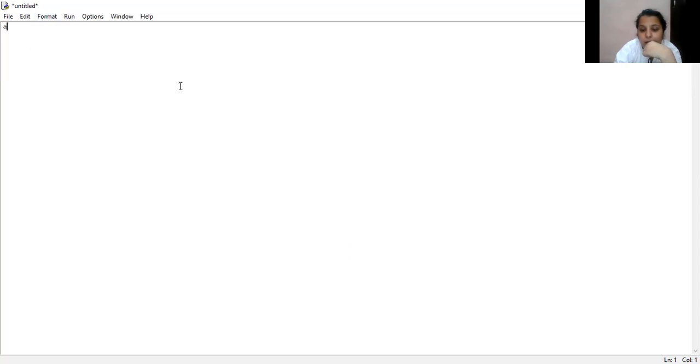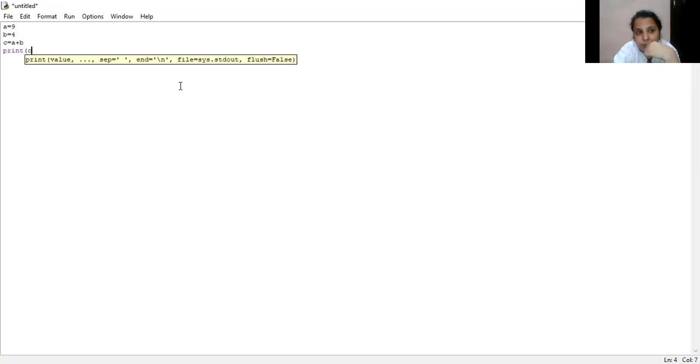I need to write A equals 9, then B equals 4, and then I have taken one more variable, C equals A plus B. Then I'm giving the command print C. So this code I have written.